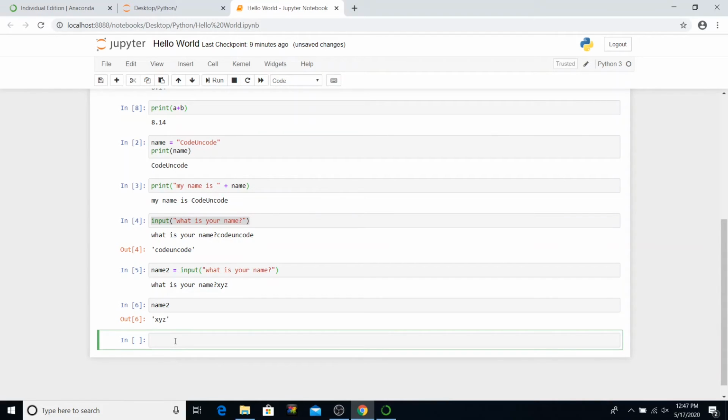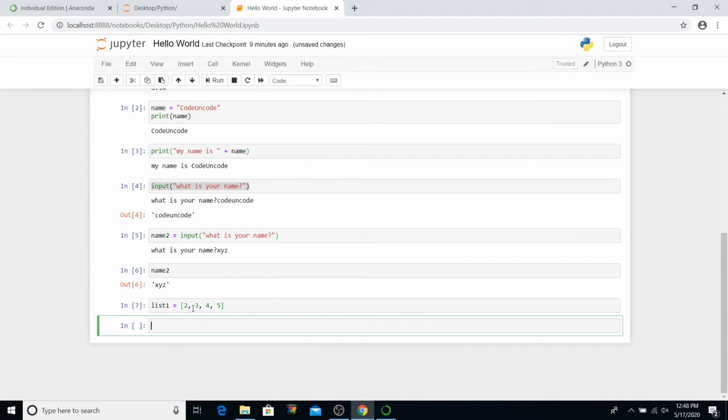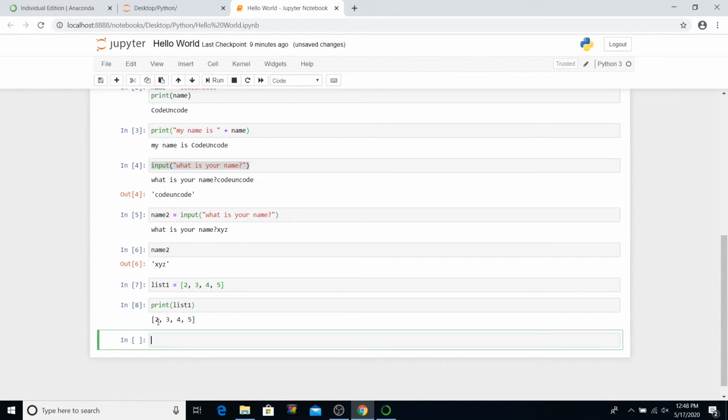Now moving on to another data structure in Python, the list. List is a very important and very useful data structure in Python, and to define a list, we'll simply give a list name, let's say list1, and in square brackets assign it values 2, 3, and 4, and 5, and so on. Just run it. So you have a list created with all the elements, and when you say print list1, you simply have all the elements printed from the list.